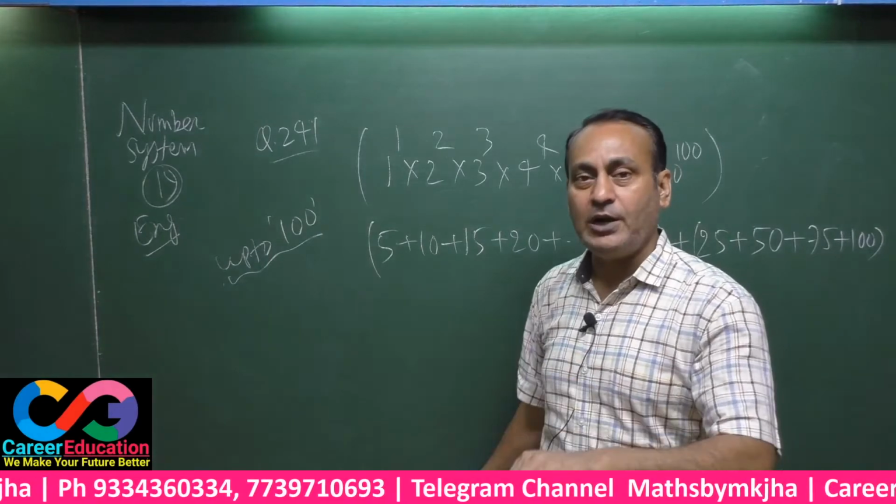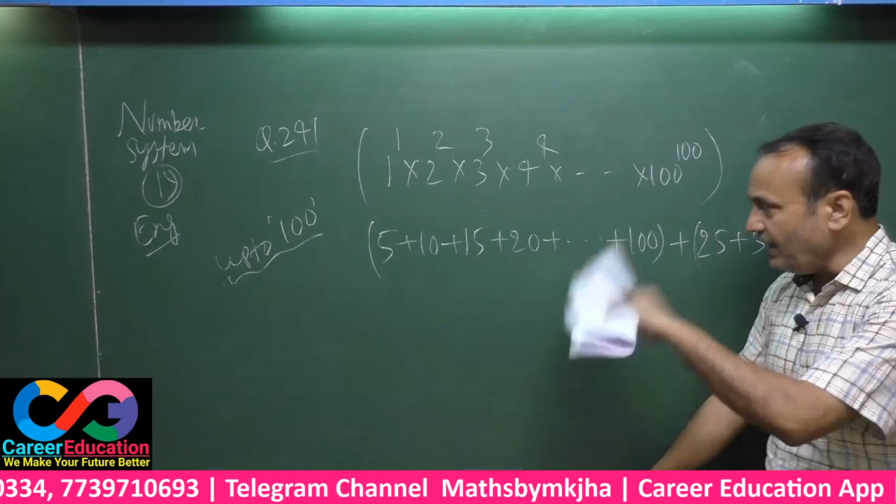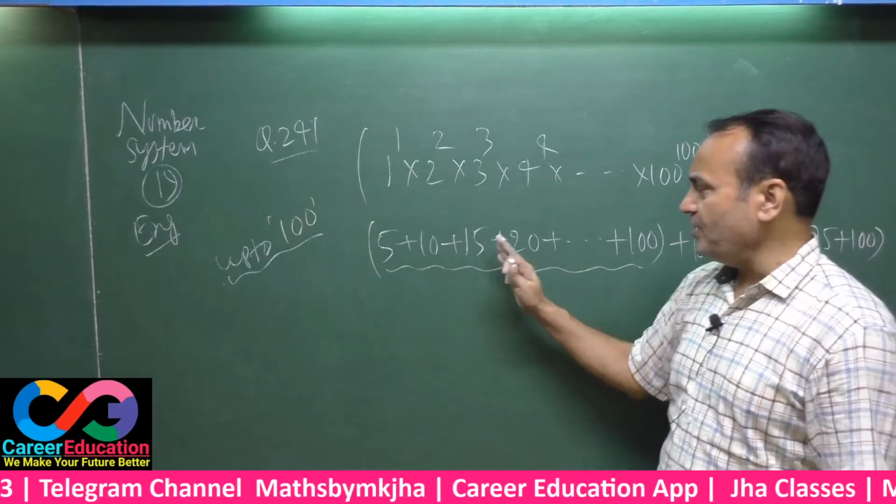That means we have to pick up all the multiples of 5 plus all the multiples of 25 and add all these. That means we have to do 5 plus 10 plus 15 up to 100.